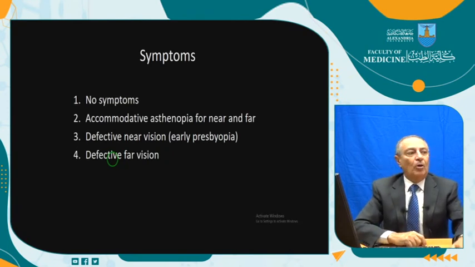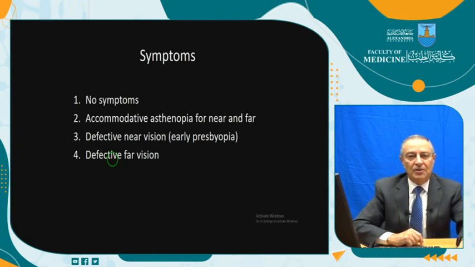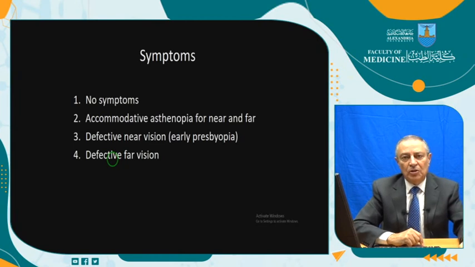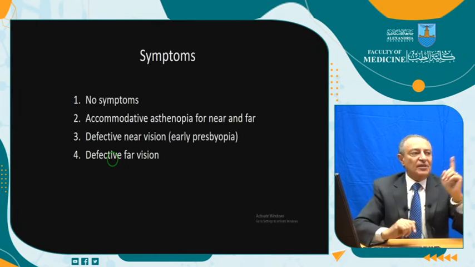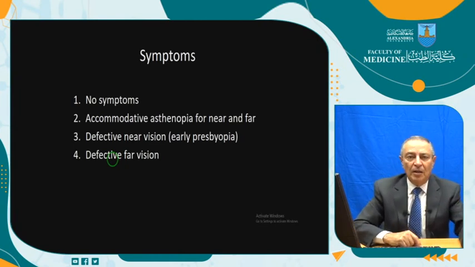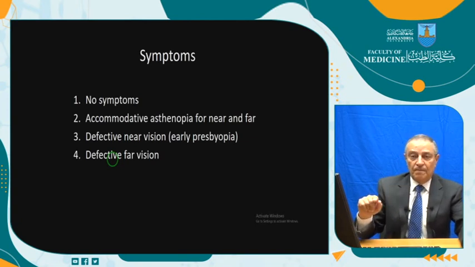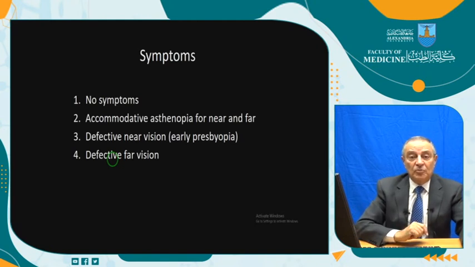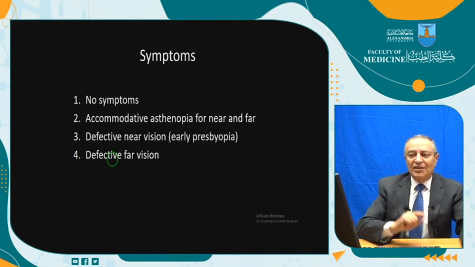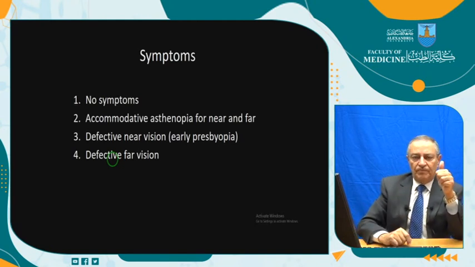And finally, also defective far vision. By the age of 60, 65, 70, he cannot do any accommodation, and he cannot do the 1 diopter that he was doing while he was young, and that's why there is diminution of vision. This is the sequence of the symptoms. What is the sequence? In young age there are no symptoms.